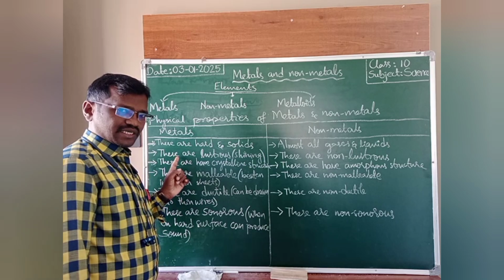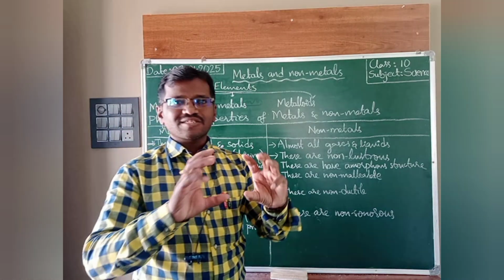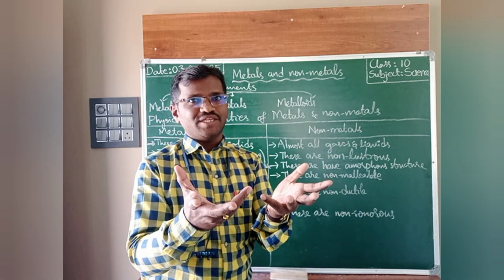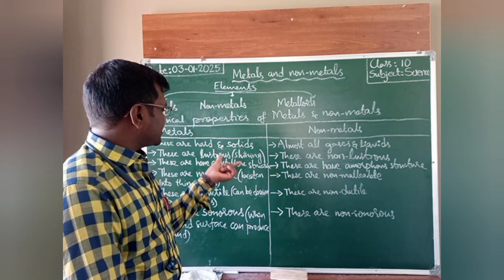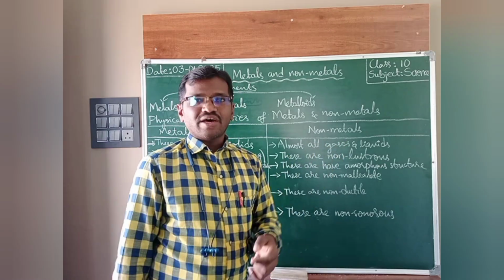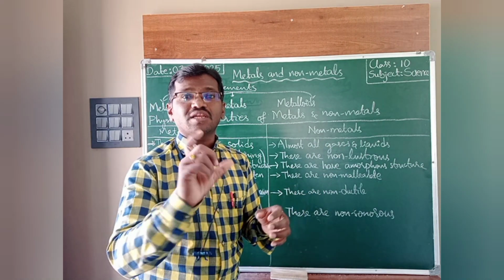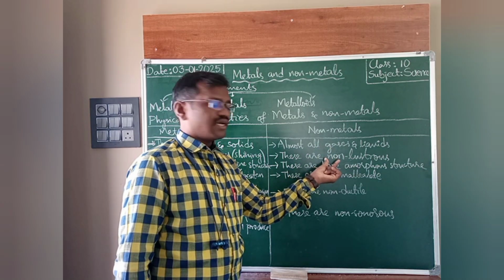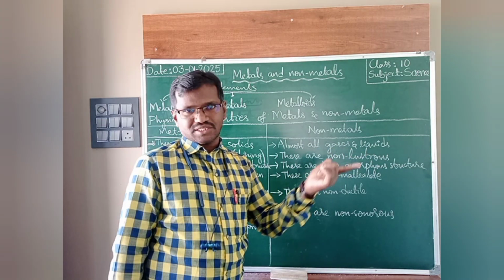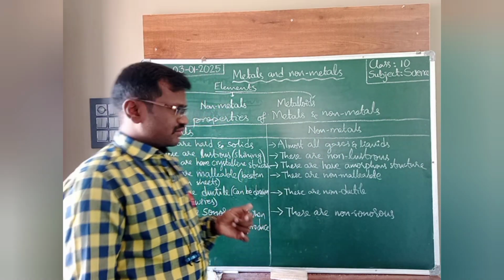Next, the second physical property: metals are lustrous. Their surface can be shining, and that property is called lustrous. But non-metals are non-lustrous. Take any kind of non-metal, it has a dull surface. So the dull surface, or non-lustrous, is suitable for non-metallic substances.